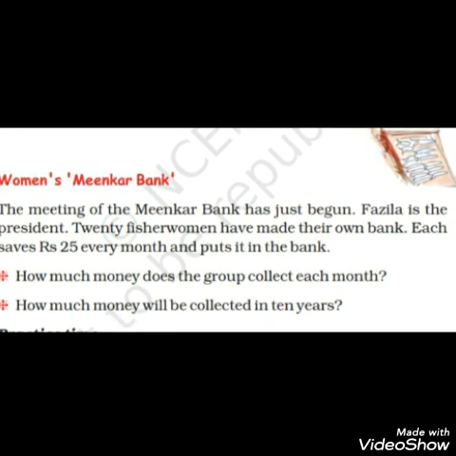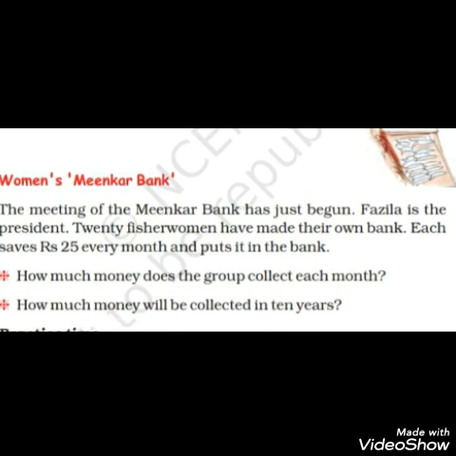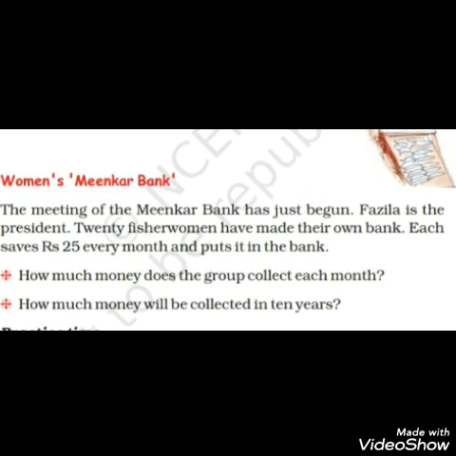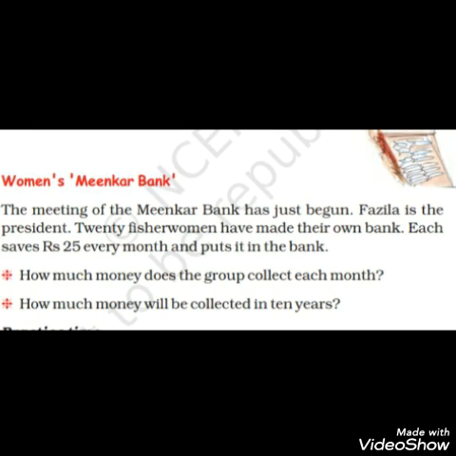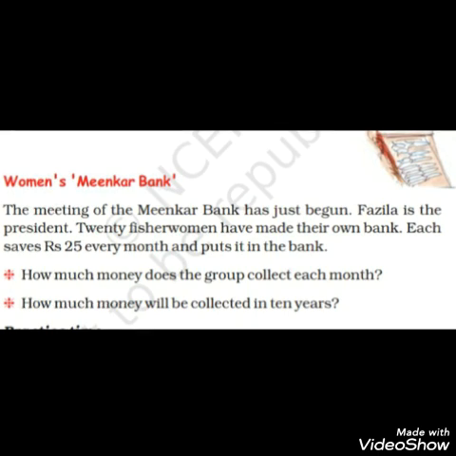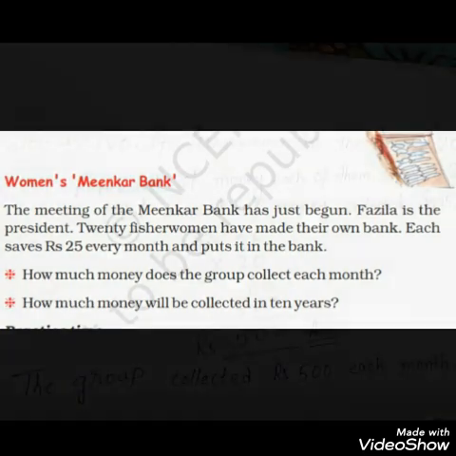Now listen carefully. There is a bank where 20 women are there. They are saving how much? 25 rupees every month. And the first question is, how much money does the group collect each month? So for each month we have to take out how much money has been collected by all the 20 women of the bank. Now this bank is organized or founded by whom? Fazila.